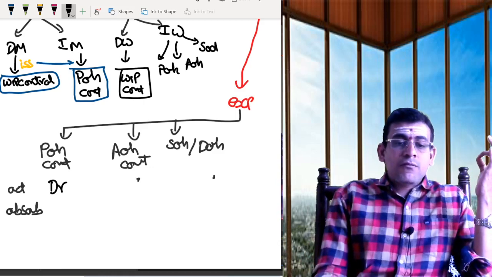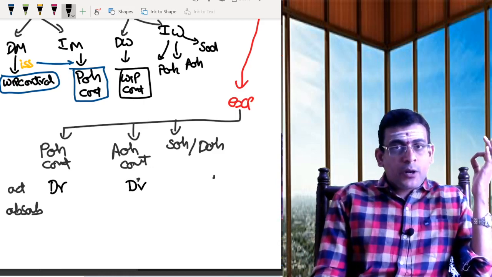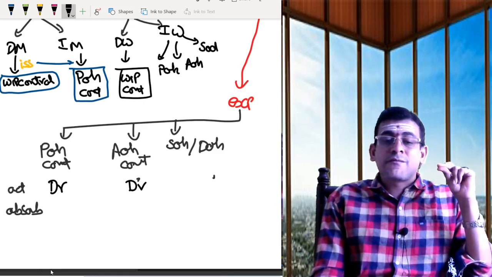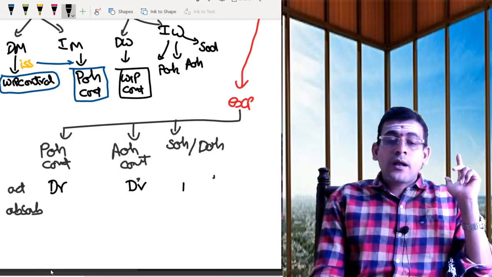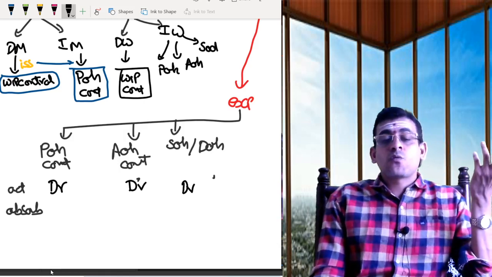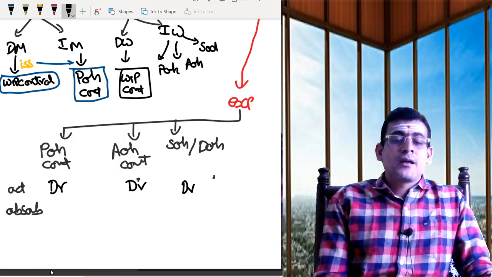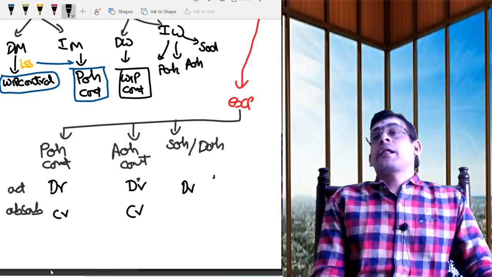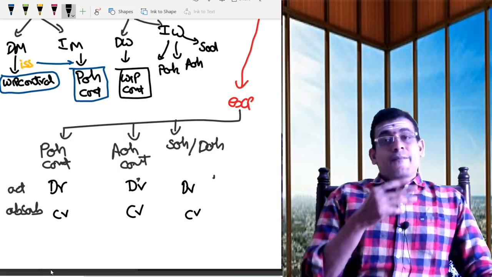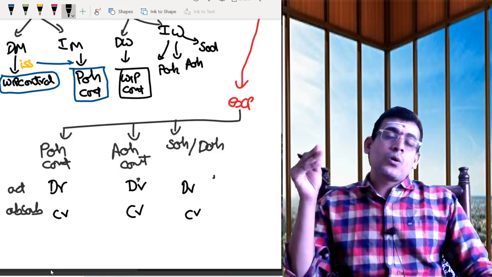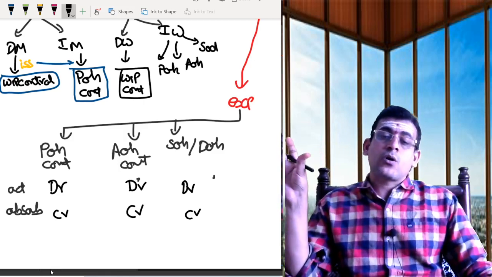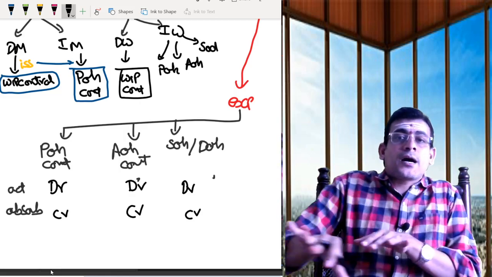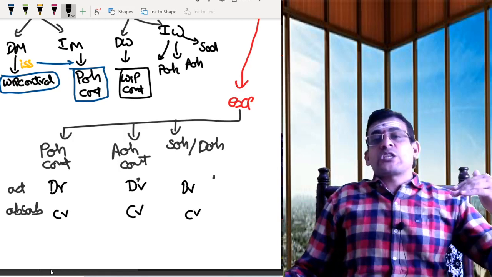Now, actual overheads I need to debit in my production overhead control account if it is a production overhead. I have to debit in my administration overhead control account if it is administration. Or I need to debit in my selling and distribution overhead control account if it is a selling and distribution overhead. Then ultimately absorbed, I need to credit, whether it is the production, administration, or selling and distribution overhead control account. I credit absorbed, I debit actual.